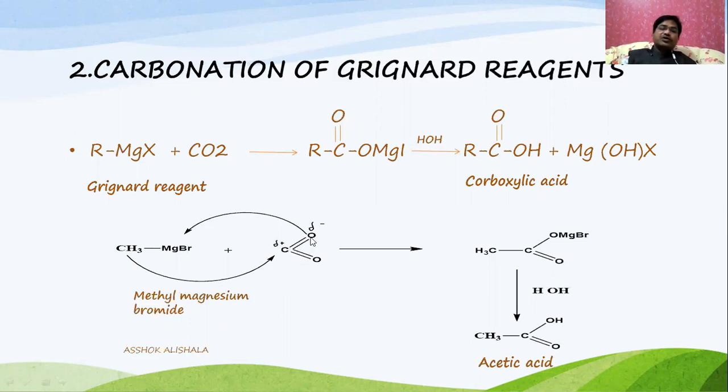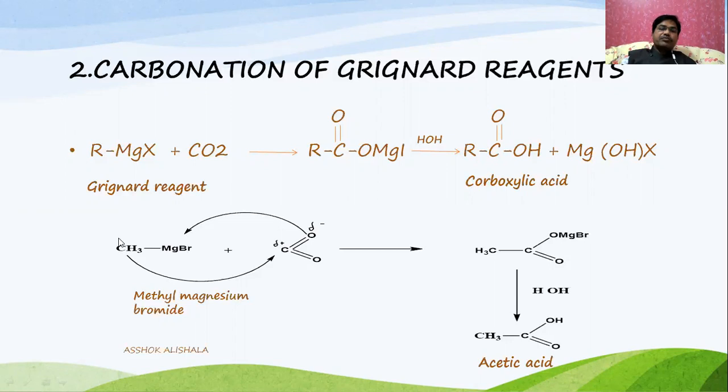You know, this oxygen is more electronegative than carbon, that's why it is partially negatively charged and the carbon is partially positively charged. And in methyl magnesium bromide, because magnesium is a strong electropositive metal, this part will have some positive charge and the alkyl group will have some negative charge.